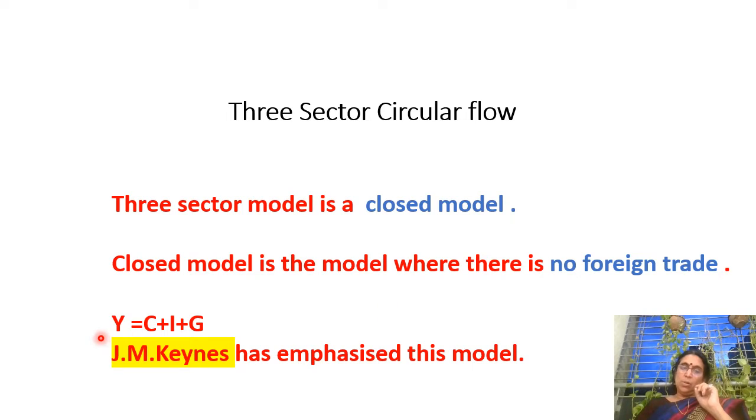The three-sector model is based on Y is equivalent to C plus I plus G. Y is income, C is consumption, I is investment, and G is the government sector. John Maynard Keynes emphasized this model, and this model became very popular after the Great Depression of 1930.